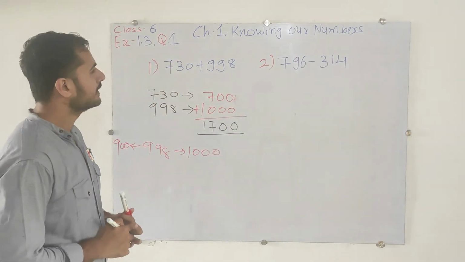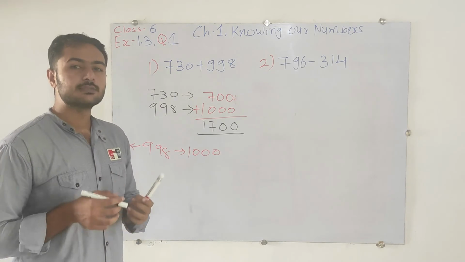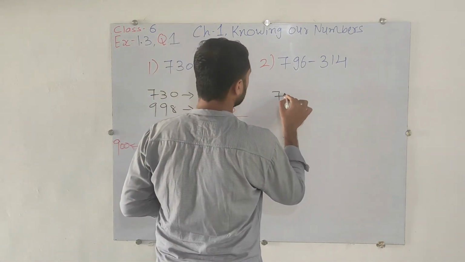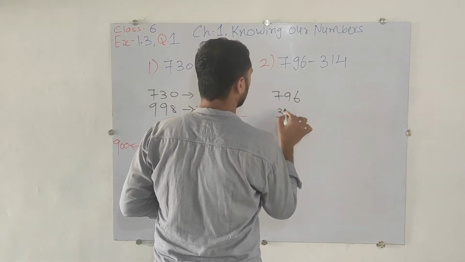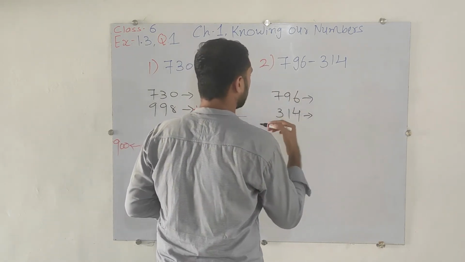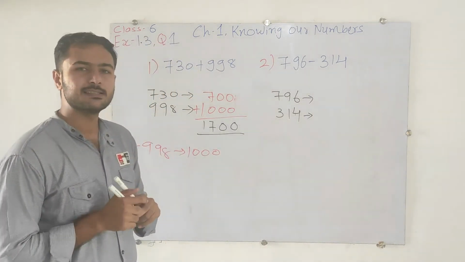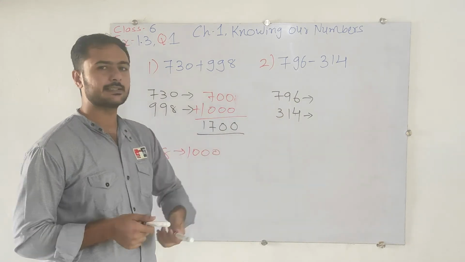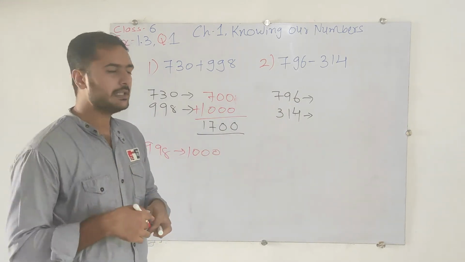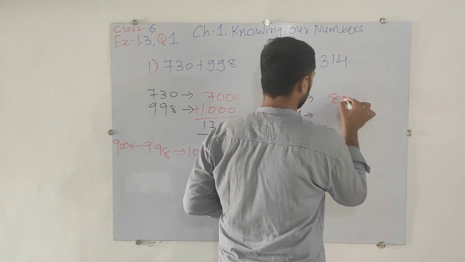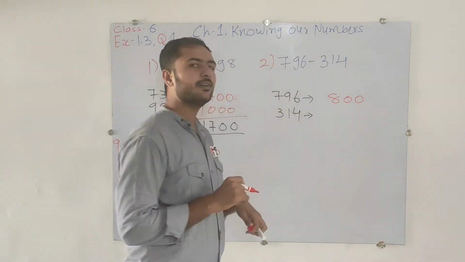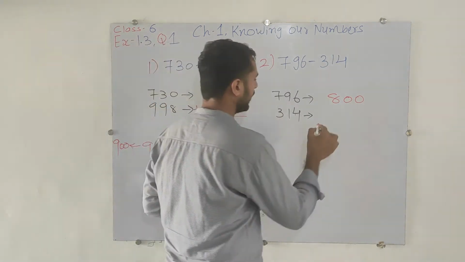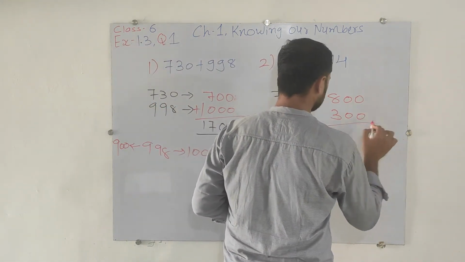Okay. Now the next, in that we have to do subtraction. So first of all, as usual, we will follow the process of rounding off. Here again the 100 place is given, so we will do the rounding off till the 100 place. Here 796 is nearby to 700 or 800, that is nearby to 800, and 314 is nearby to 300 or 400, nearby to 300. So we will write 300 over there as it is.